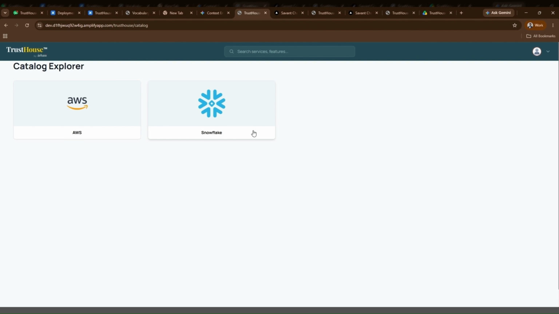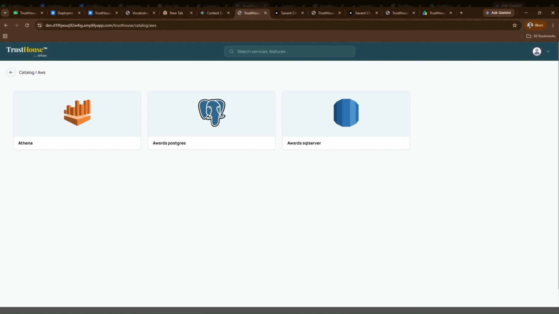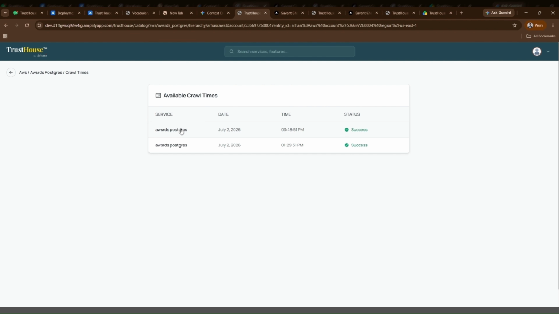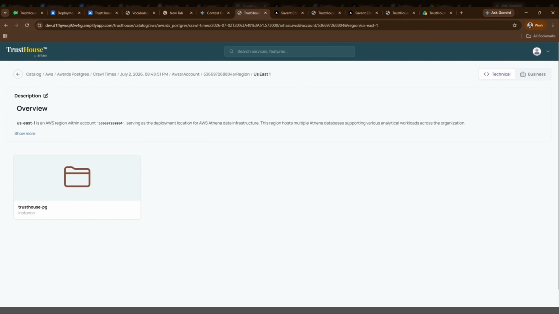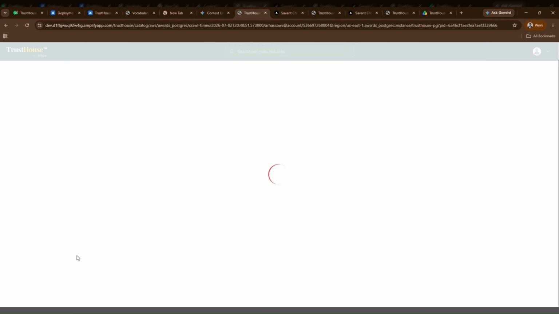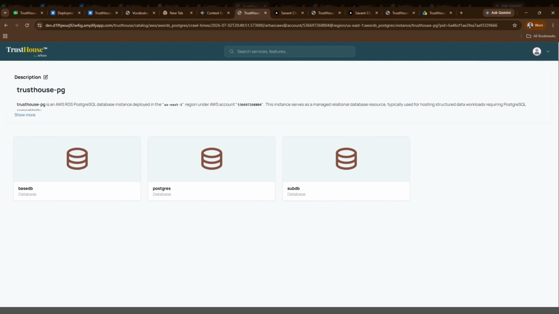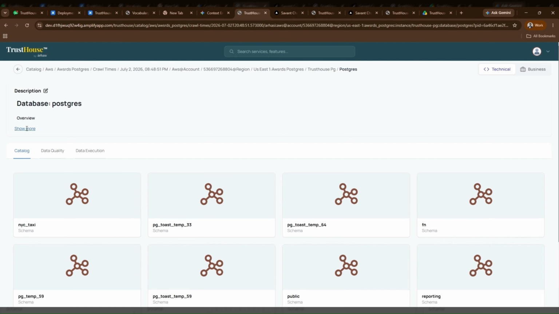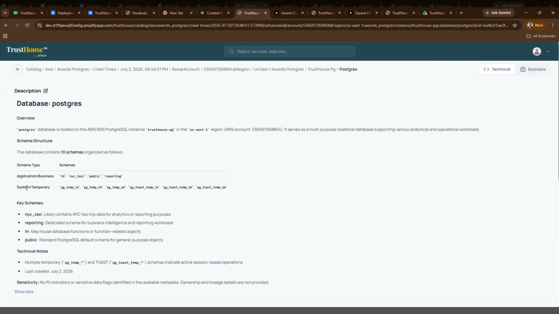So far, we have governed AI at runtime, but trustworthy AI depends on trustworthy data. If we don't understand where the underlying data comes from, how it's transformed, or whether it's reliable, we can't truly trust AI outputs. That's where TrustHouse extends beyond AI governance into data governance. Let's go to our data catalog. TrustHouse automatically discovers enterprise data across cloud providers and builds a centralized metadata catalog.